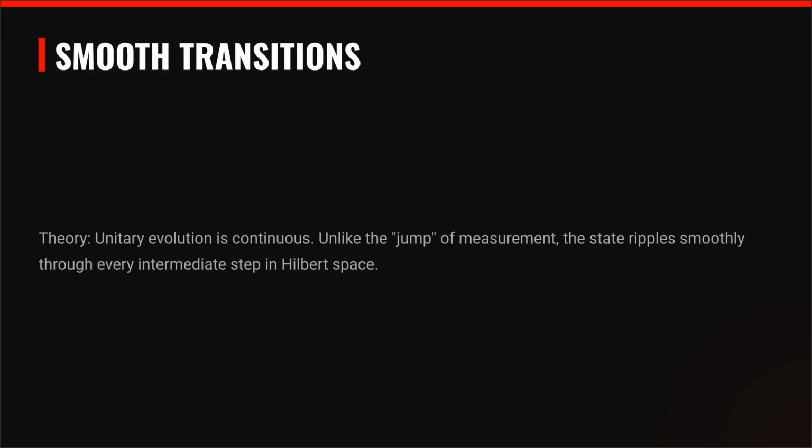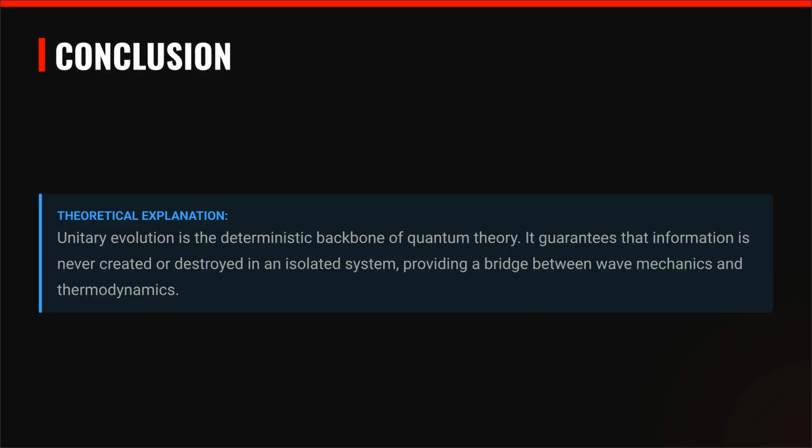Unitary evolution is continuous. The state transitions smoothly through every intermediate step in Hilbert space, unlike the instantaneous jump of measurement. In conclusion, unitary evolution is the deterministic backbone of quantum theory. It guarantees that information is never created or destroyed in an isolated system, linking wave mechanics and thermodynamics.